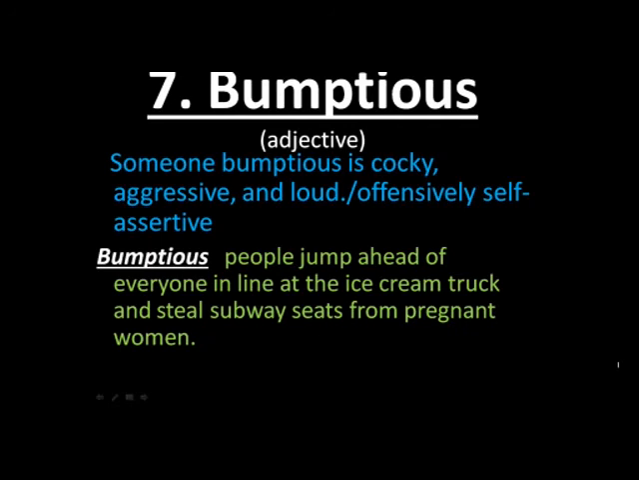We have the word bumptious. Bumptious means someone who is very cocky, aggressive, loud, and known for his rude behavior. So that kind of person is known as bumptious.